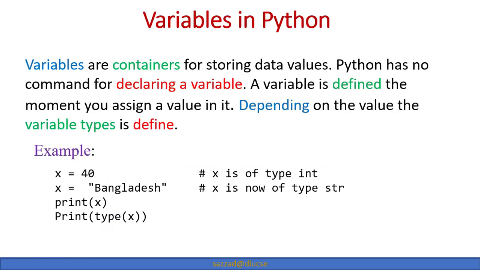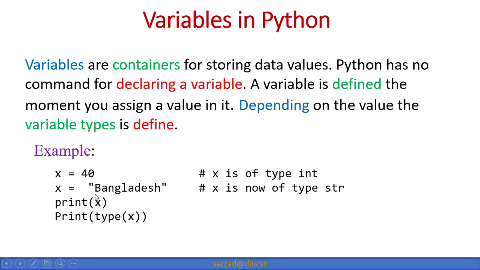Variables in Python. Variables are containers for storing data values. Python has no command for declaring a variable. There are no predefined variables in Python; rather, a variable is defined the moment you assign a value to it.